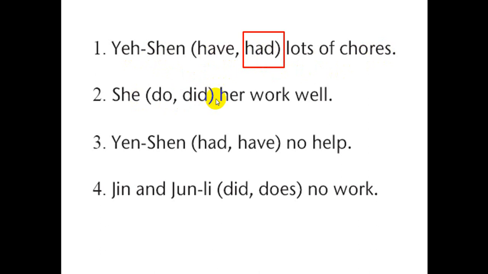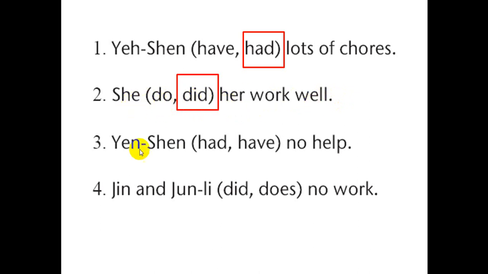Number 2: Yet, she do or she did her work well. Can I say she do or she does? Yes, she does. But I never say she do. But I can make did? Yes, past. Why? Because I cannot choose do. I don't have any keyword. But from the choices, I can tell she did her work well.